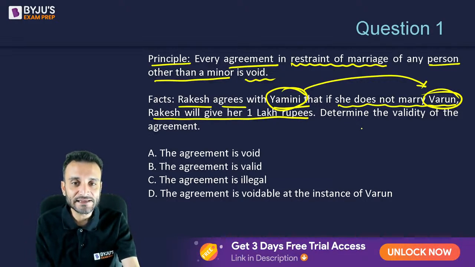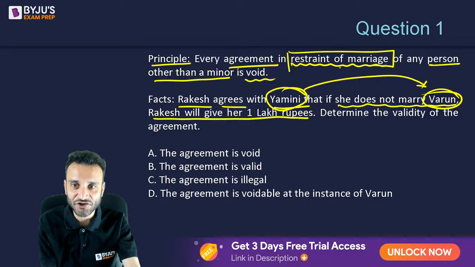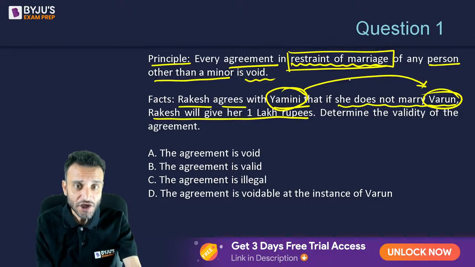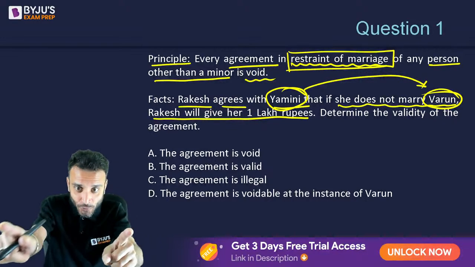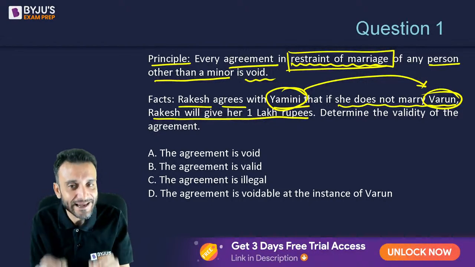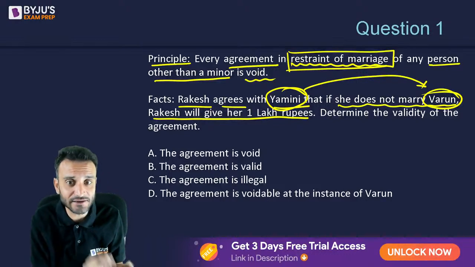Is this agreement valid? Are you trying to restrain someone from getting married? Yes, you are. You are saying that if you do not get married to him, I'm going to give you 1 lakh rupees. Is it any kind of restraint of marriage of a person other than a minor?